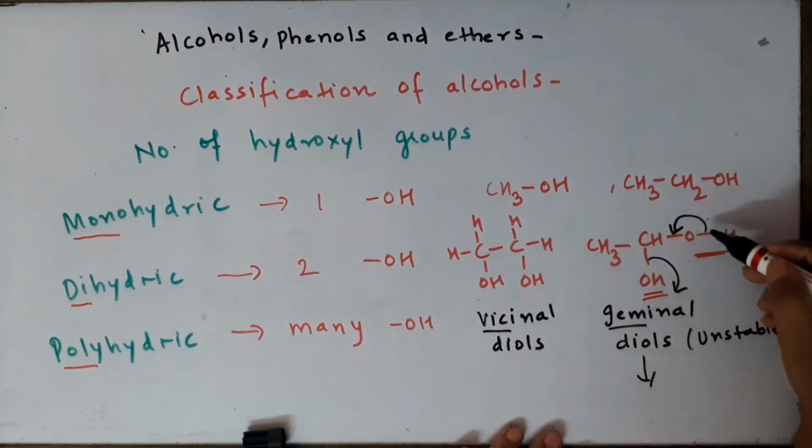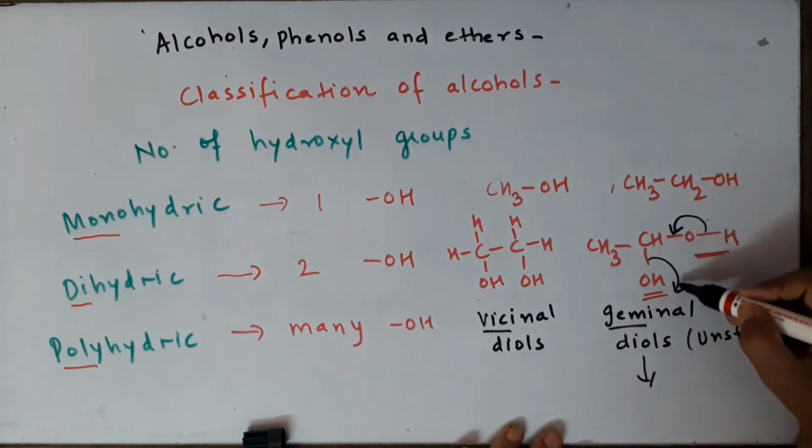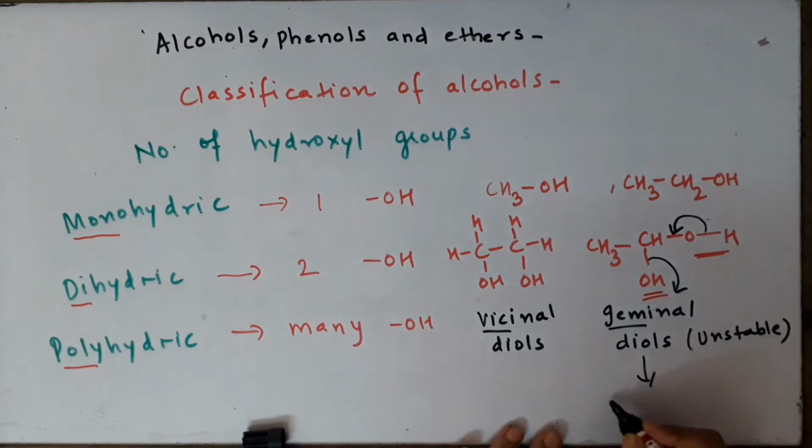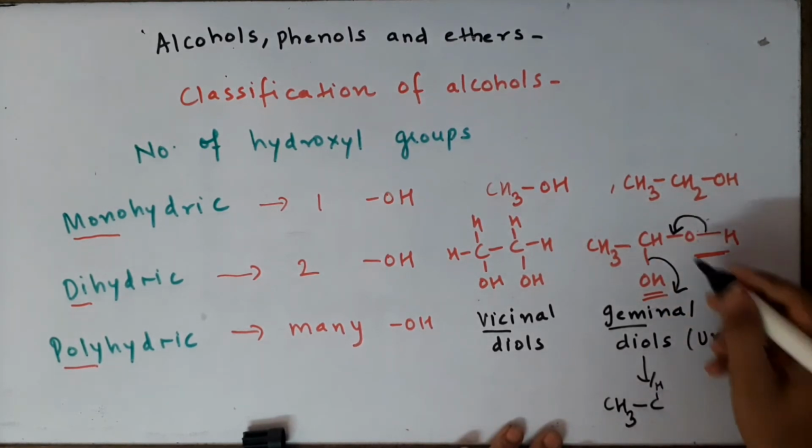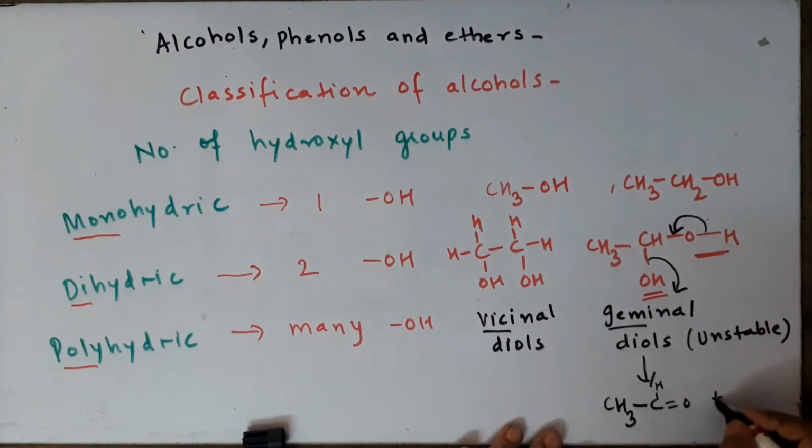You can see that the H plus will move out from here without its electron pair, and the OH will move with its electron pair. So we will get CH3CH, we will write it on the top, double bond O plus H2O. So geminal diols on dehydration yield aldehydes, corresponding aldehydes.